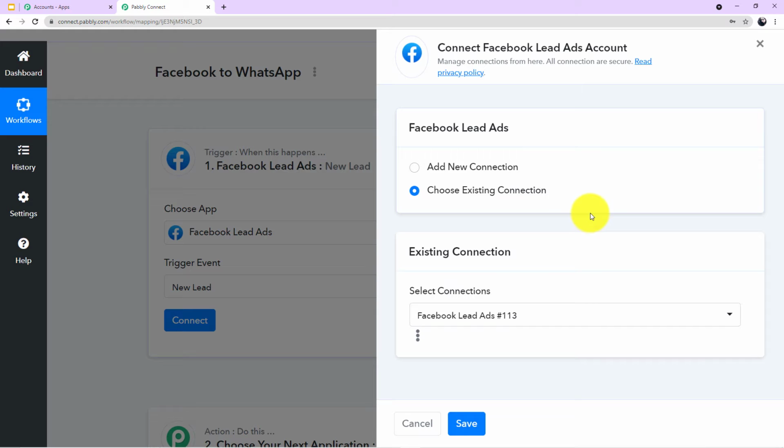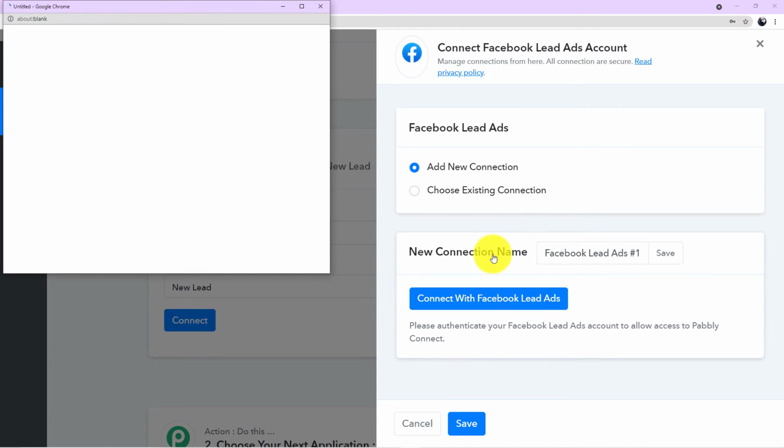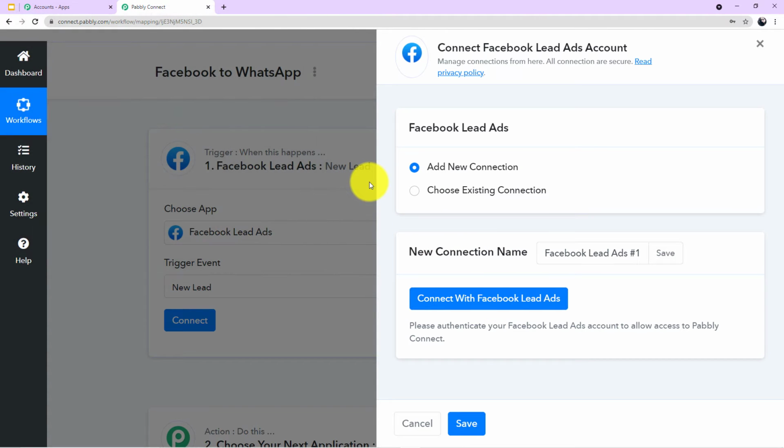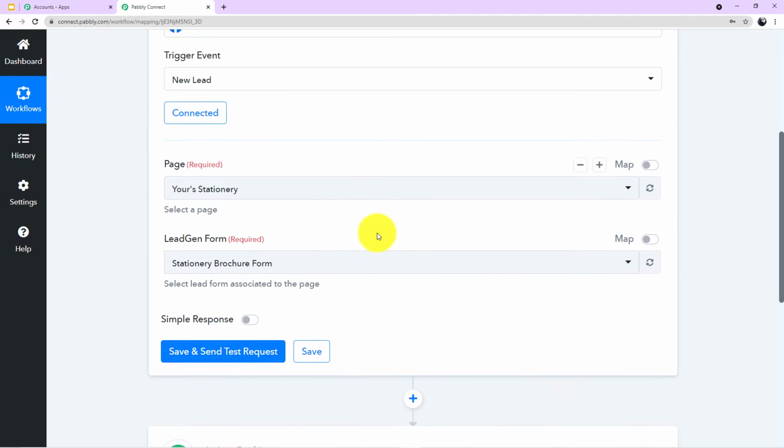A mini window will emerge in front of you asking for 2 options, add new connection and choose existing connection. So I'll click on add new connection, and now I'll click on connect with Facebook lead ads. Let it load. Okay, so I've been successfully authorized. Now you can see we have to fill up 2 fields. The first field is asking us for the page, and the second is asking for the lead generation form.